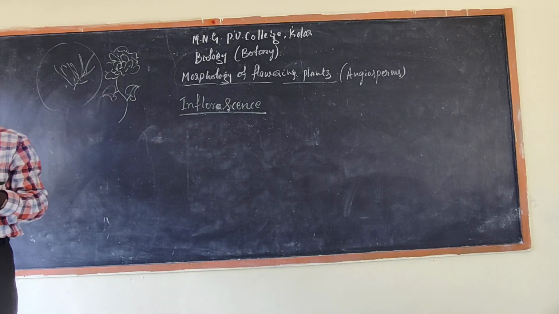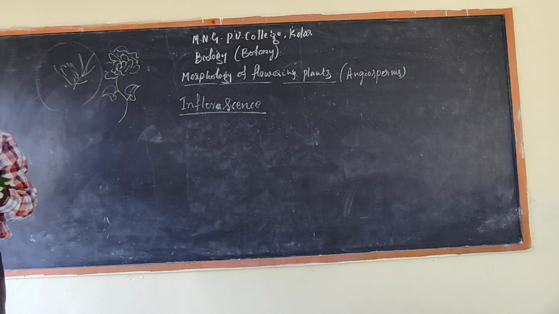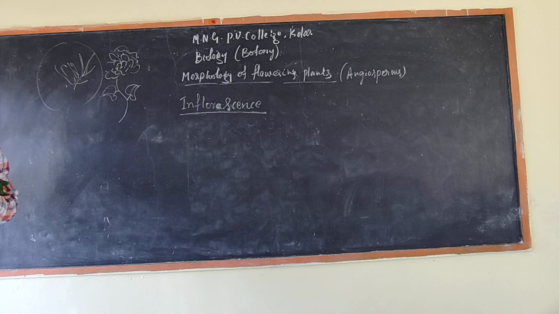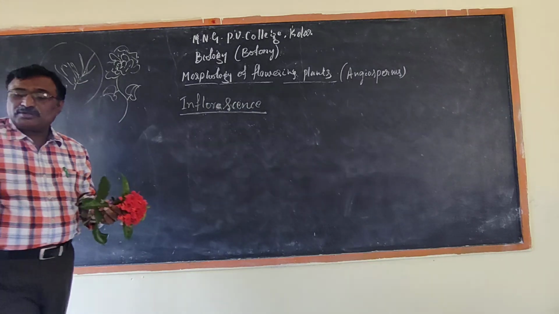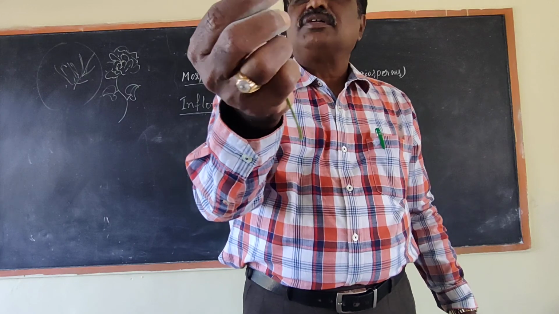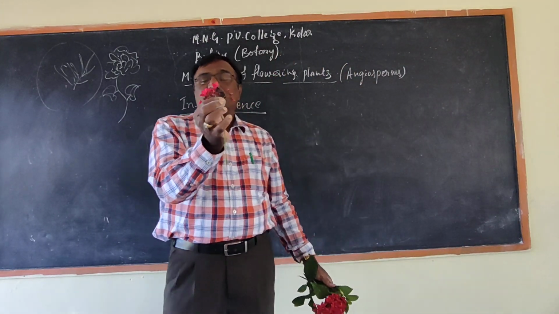So before learning racemose and cymose inflorescence, you should know the meaning and the various parts of the flower. Then you will be able to understand the meaning of racemose and cymose inflorescence. Here, I'll take an example. It is a flower; there is no stalk, there is no sepal.